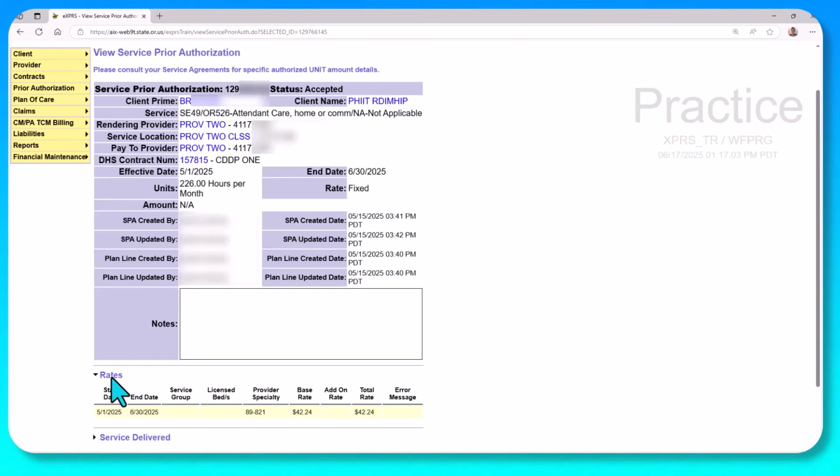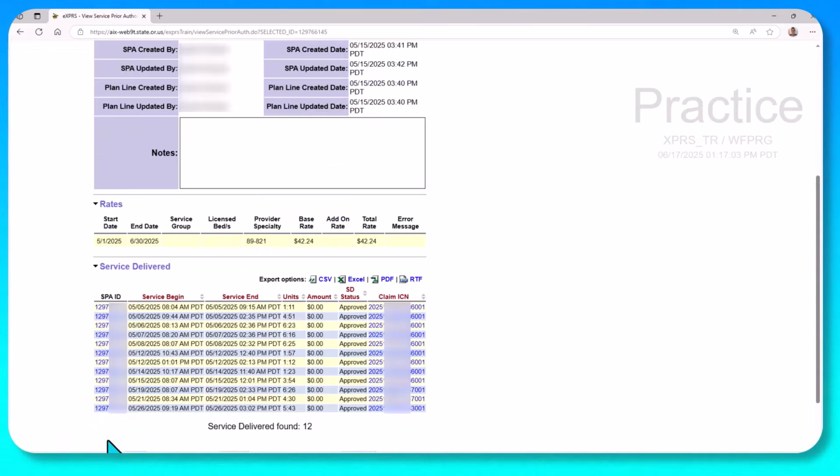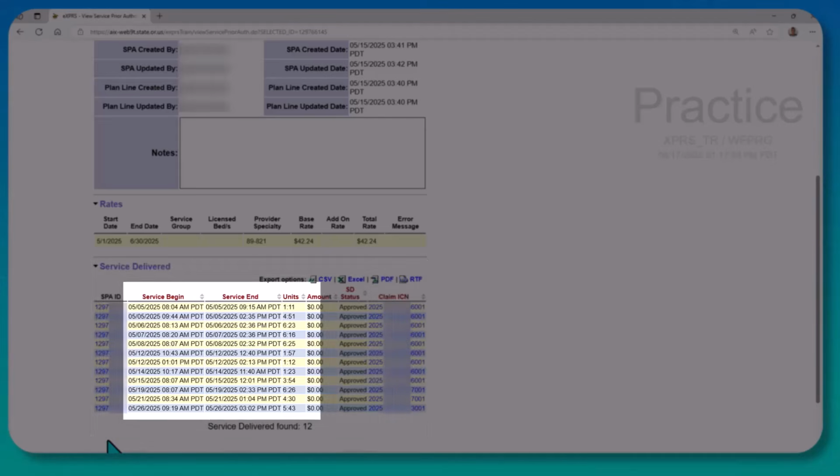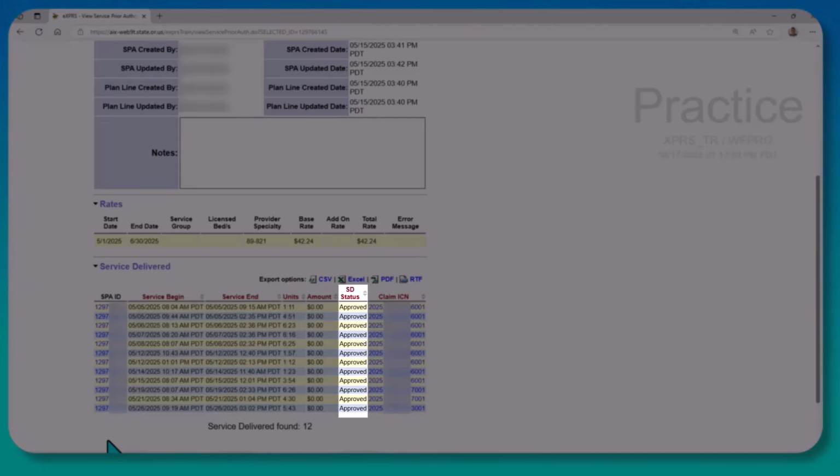Moving down a little further, I can click the Service Delivered section. And this shows me every service delivered billing entry that has been billed against this authorization. It displays details like when the shift started and ended, and also the status of the SD itself.